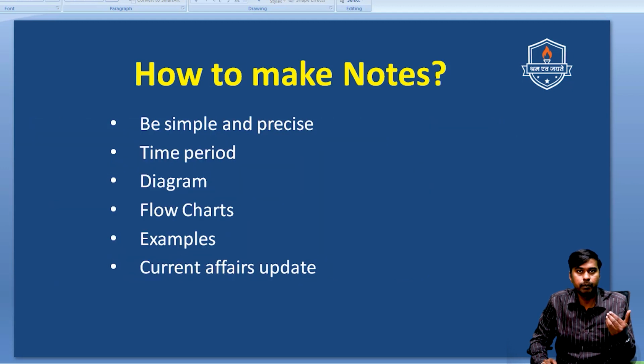So the idea is, make effective use of these most important topics, and try to prepare your notes in such a manner that the note making process is very simple and precise. How you want to present your answer in the examination, in the same manner prepare your notes while reading the books itself. Try to bring in diagrams, and time period is going to be very important when it comes to ancient India. So make sure that whatever time period you are mentioning, it is without any mistakes.